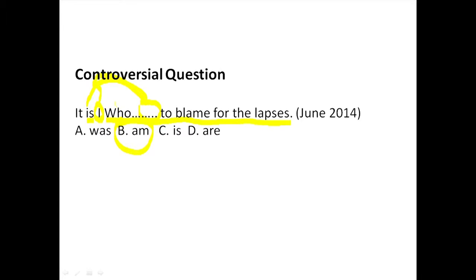Okay? This who actually is referring to what? To I. It is I who. Who am to blame for the lapses? Our answer is option B. Okay? So that's it for this controversial question.